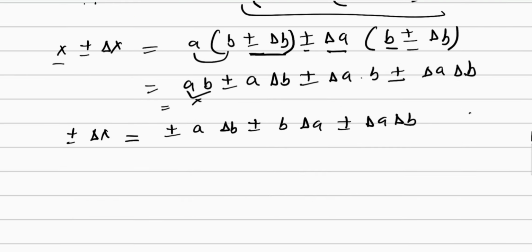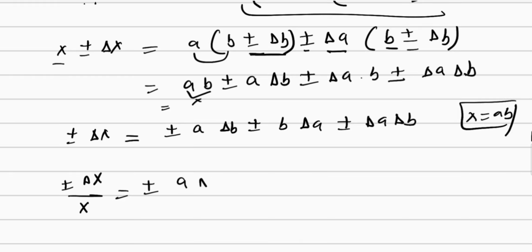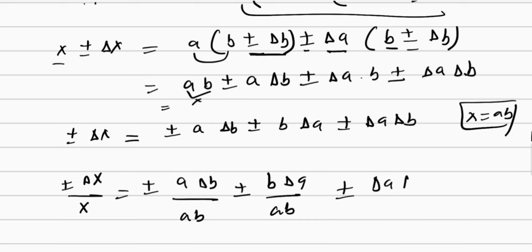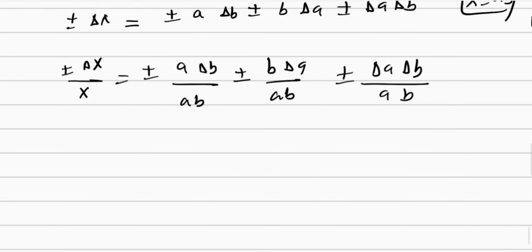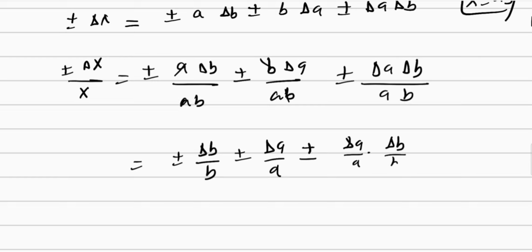So dividing both sides by x, which is equal to AB, we'll get plus minus delta x divided by x is equal to plus minus A delta B divided by AB plus minus B delta A divided by AB plus minus delta A delta B divided by AB. Here this A will get cancelled with this A, so we'll get plus minus delta B upon B. From here B will get cancelled with B, plus minus delta A upon A, and next plus minus delta A upon A multiplied with delta B upon B. So we can rearrange and write it as plus minus delta A upon A plus minus delta B upon B plus minus delta A upon A multiplied with delta B upon B.